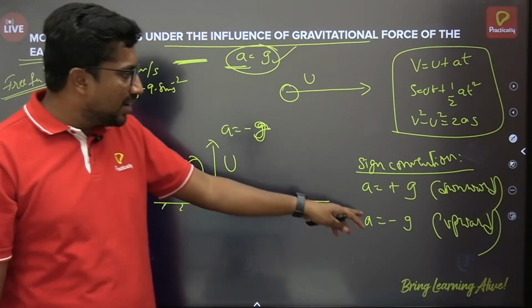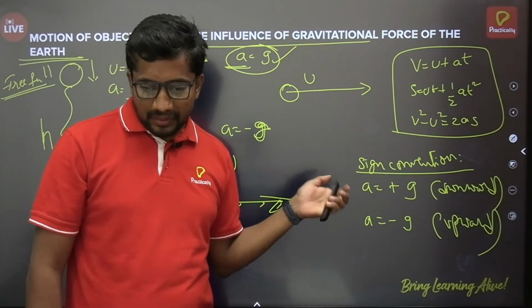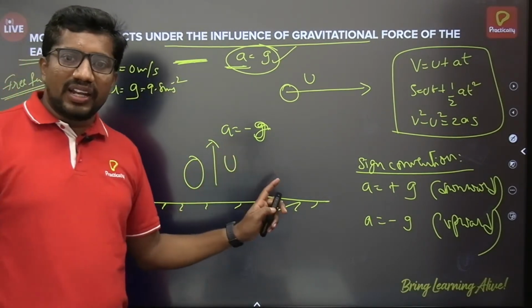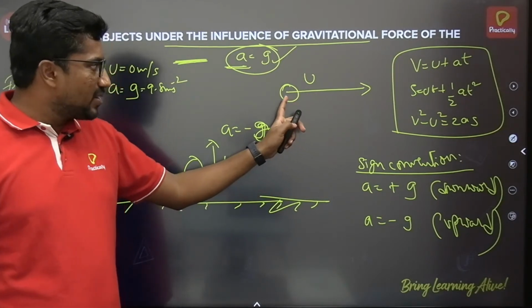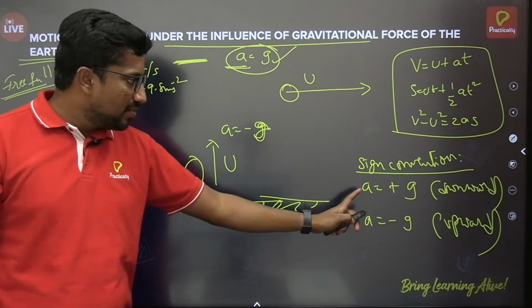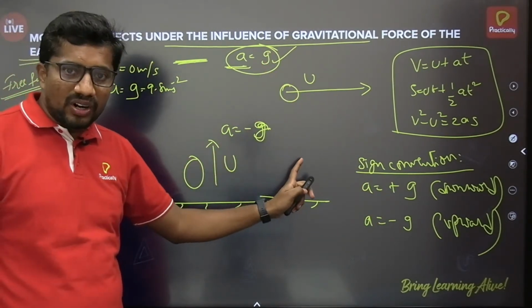Just in this upward and downward case you can remember here. Yeah, the a value will be there only. It just depends on whether the body is moving upward or downward, there you apply plus g or minus g.